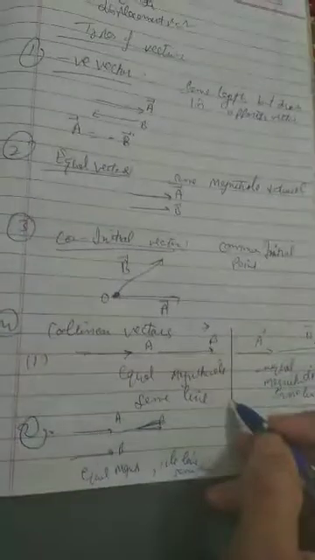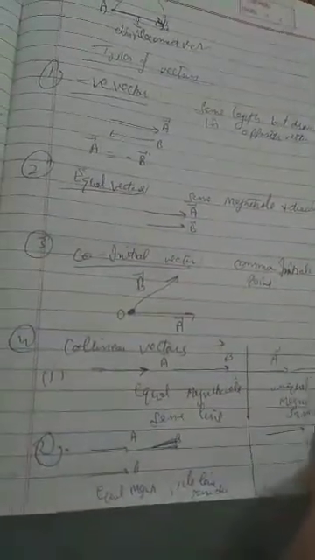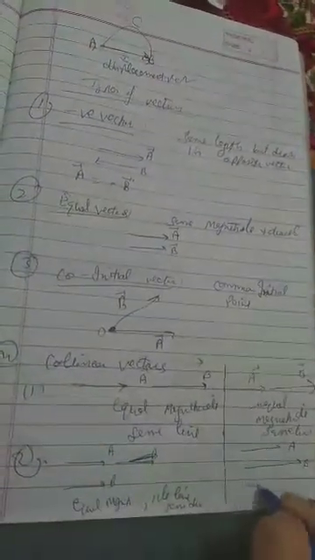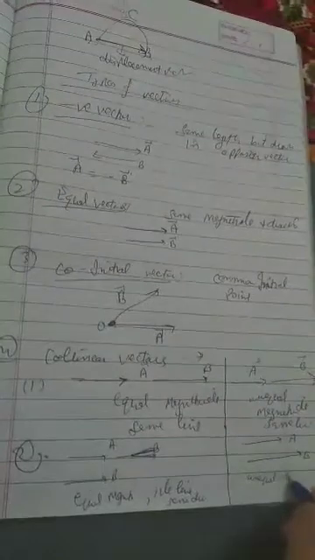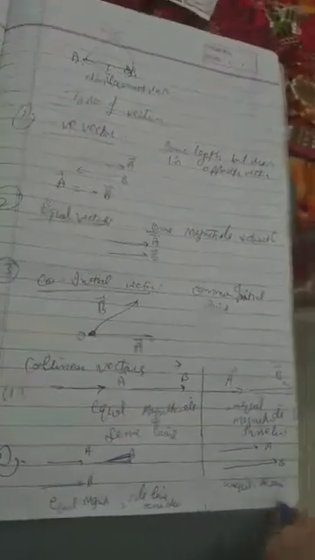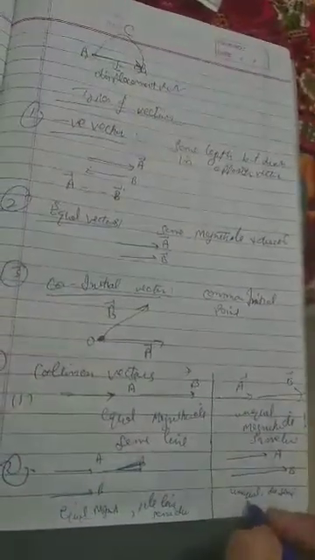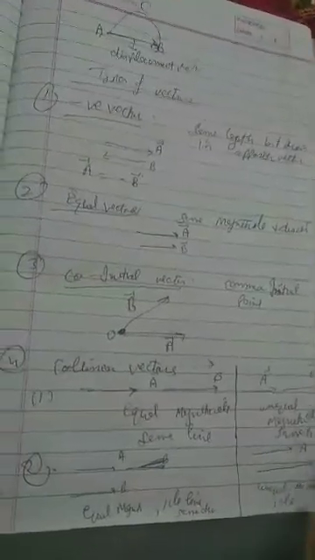Okay. Next, unequal magnitude, direction same, and parallel, they are parallel to each other, same direction. Clear? The third situation, when they are acting parallel but in opposite direction, we can say anti-parallel.